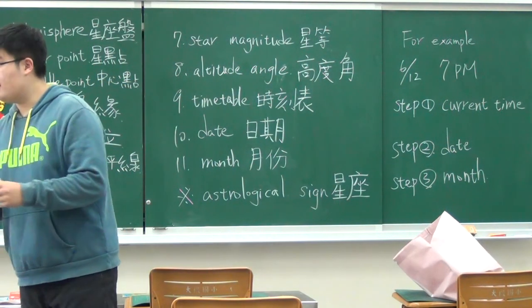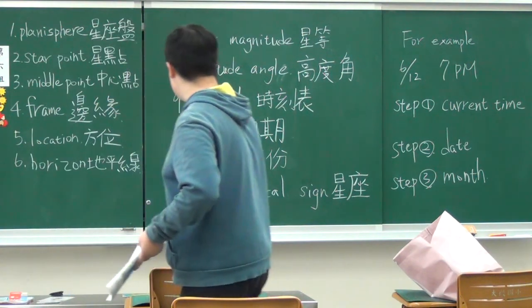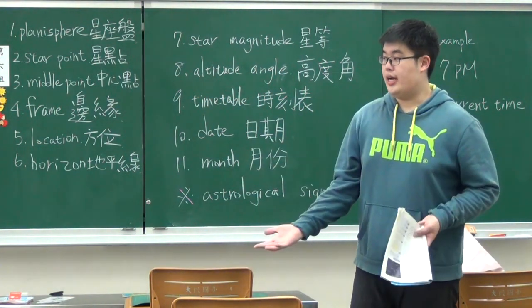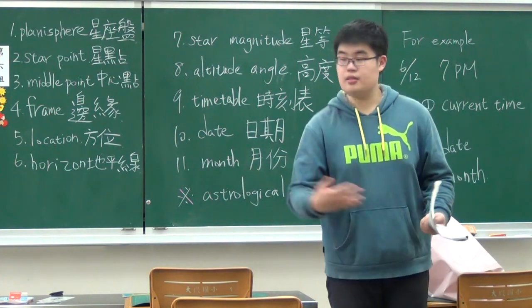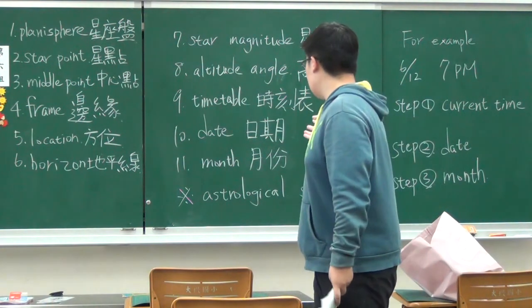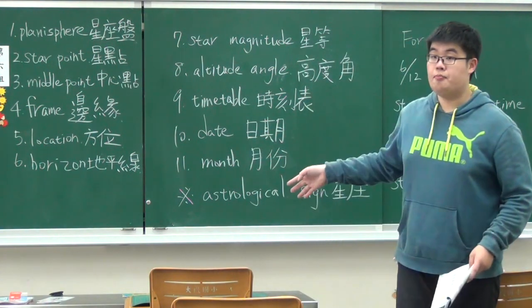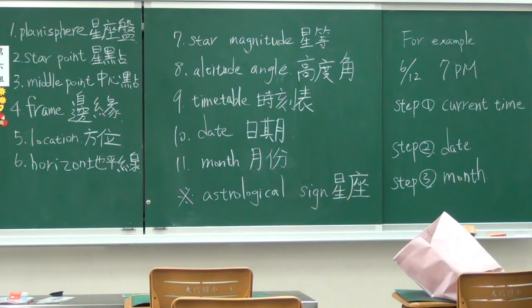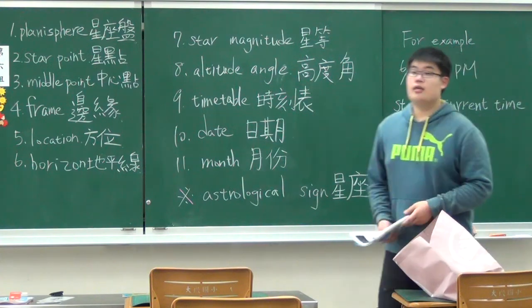Lion is not described as an astrological sign. Let's have another try. Tommy? Leo. Yeah, Leo is a part of astrological sign. And other answers? Susan? Gemini. Yeah, Gemini is a part of astrological sign.